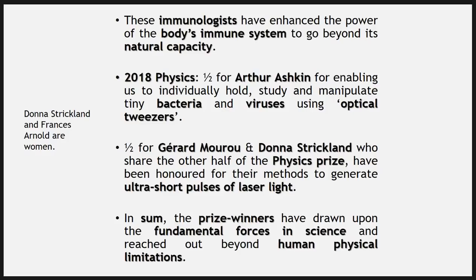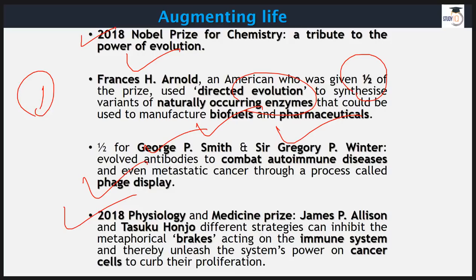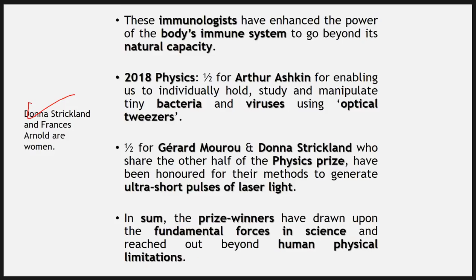For 2018 Physics, half goes to Arthur Ashkin, and the other half goes to Gerard Mourou and Donna Strickland. Of course, from the name itself, I'm sure you have figured out that Donna is a lady. The same thing goes with Frances Arnold as well. Frances Arnold is a lady as well. So two women getting a Nobel Prize in science. It's a good thing, right? We want more ladies to win Nobel Prizes, but for that, every one of us has to work. And the main thing here, when it comes to science, art and other things, is that it's not about women and men, it's more about human beings.